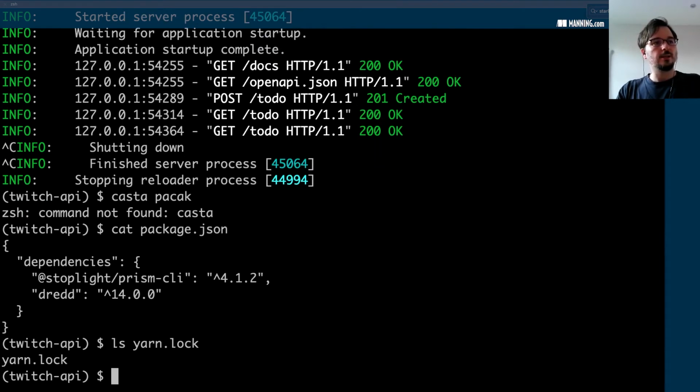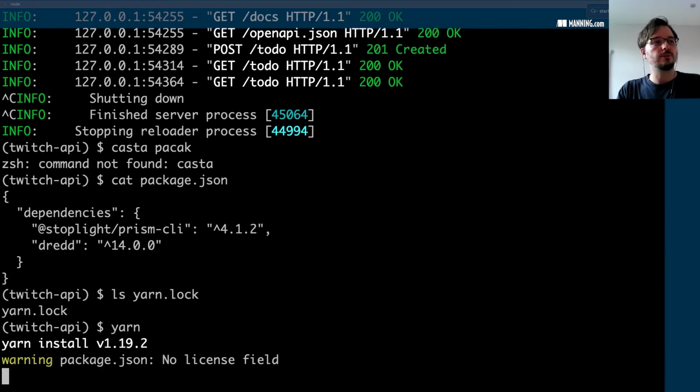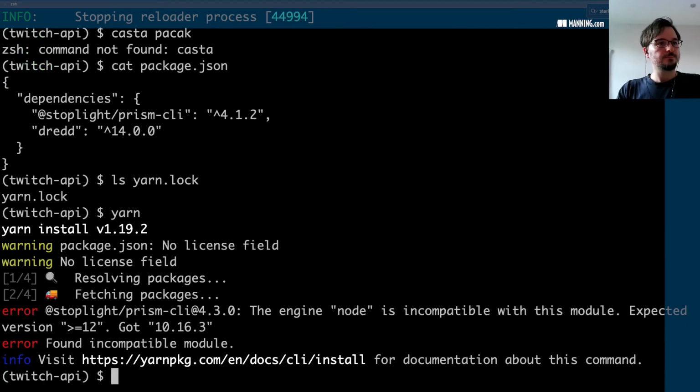Actually, I installed things with yarn before, so the only thing you need to do to install things here is run yarn. Right, something went wrong. This is an error that you can run into. If you're installing npm dependencies, you need to ensure that you have the correct version of Node.